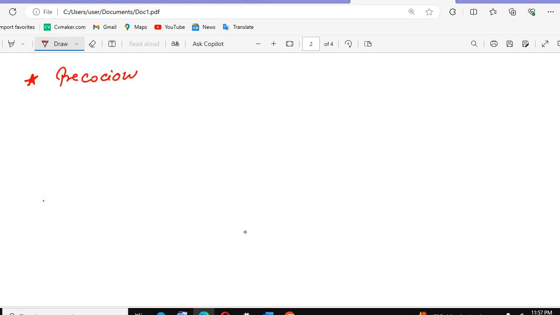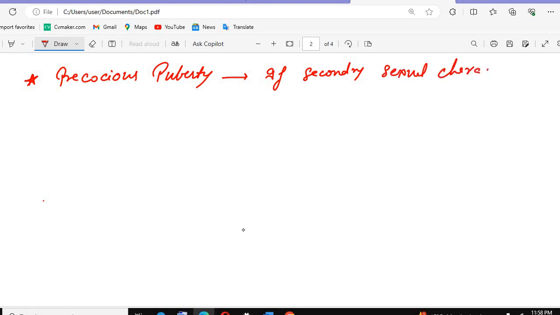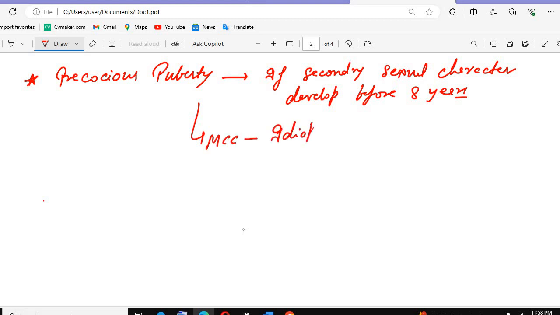Precocious puberty, समय से पहले puberty का आ जाना, उसको क्या बोलेंगे? Precocious puberty. If secondary sexual character develop before 8 years, so we called it as the precocious puberty. What is the most common cause? Idiopathic. The most common cause is the idiopathic.